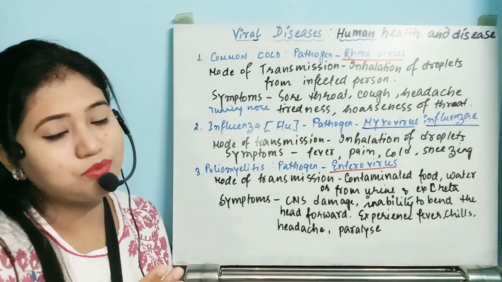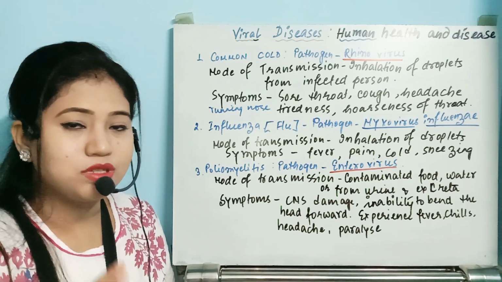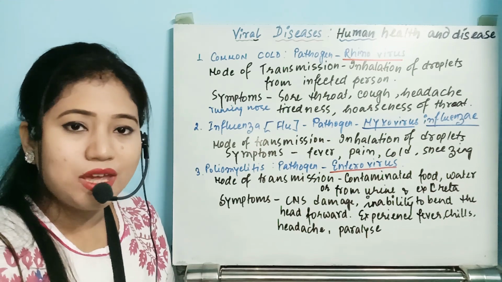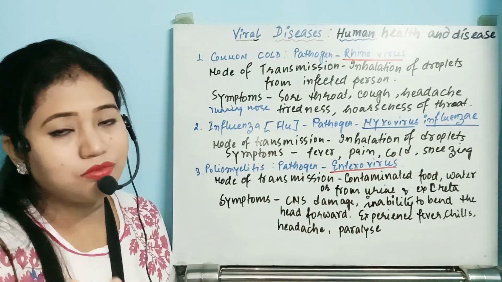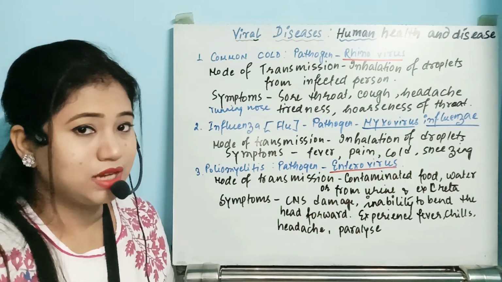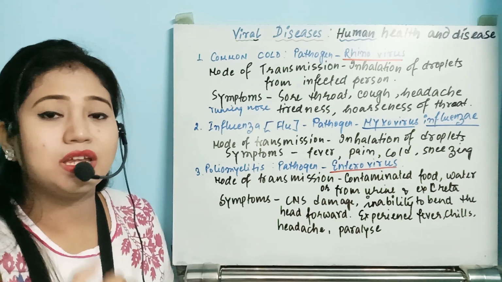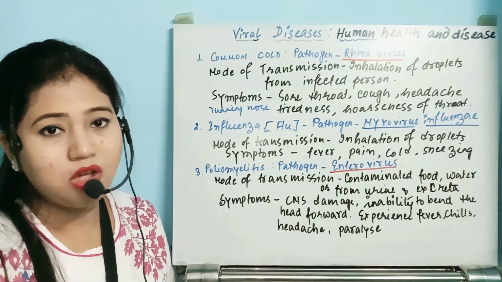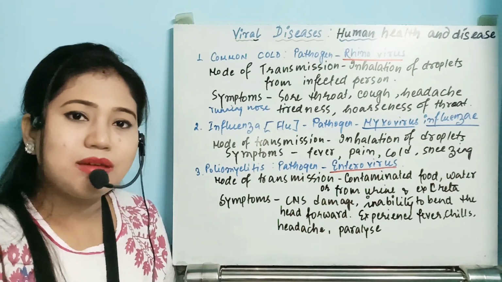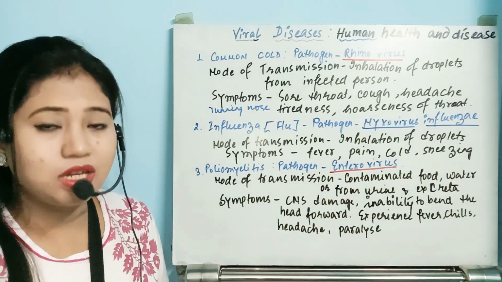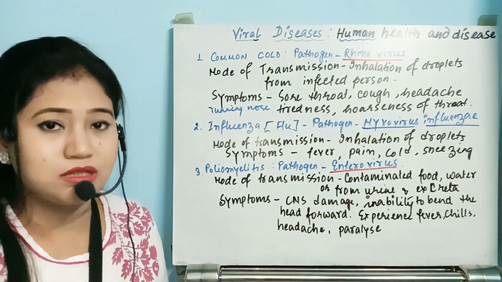See, there are 3 different types of mode of transmission. One individual who is having that virus, suppose he has that infection, if he takes food from a utensil or drinks water from a glass, that utensil will be infected with the virus. And whenever another person who is not infected, a healthy individual, takes water from the same glass or the same utensil, or touches the same pen or any other article, then along with that utensil or article, the virus will enter inside his body also.